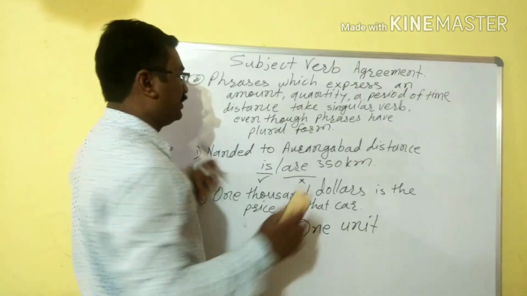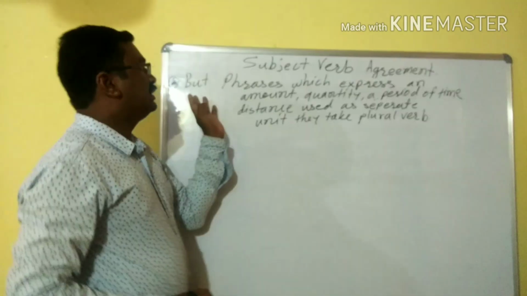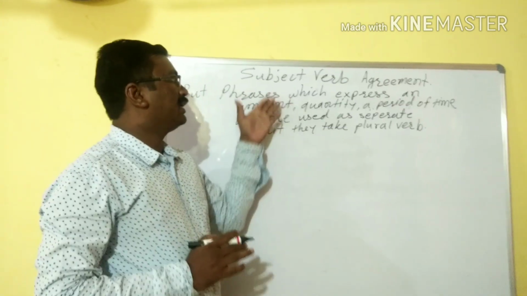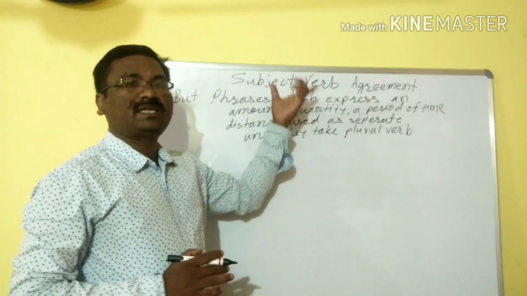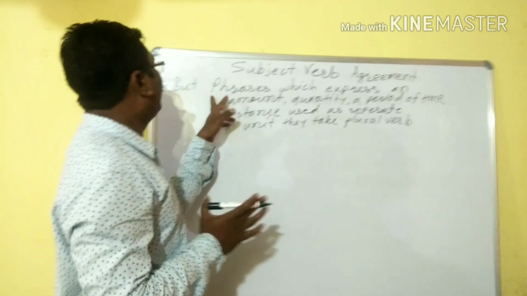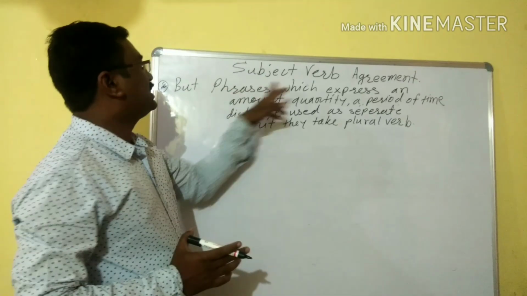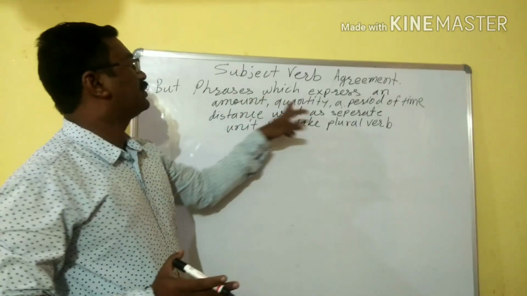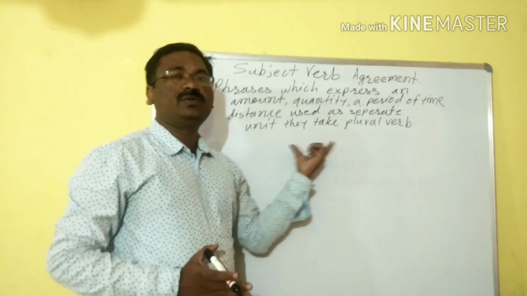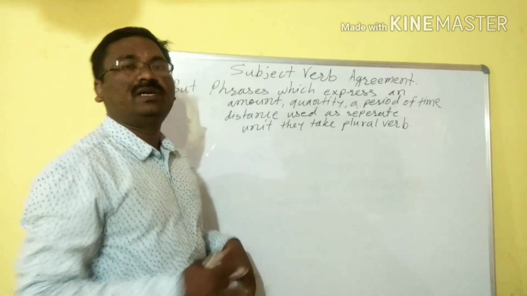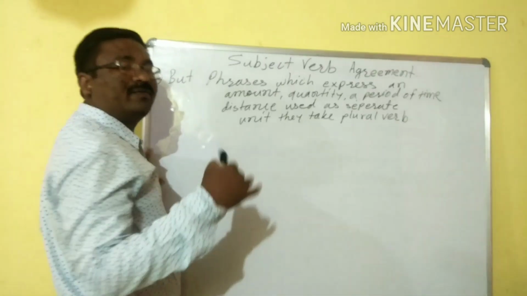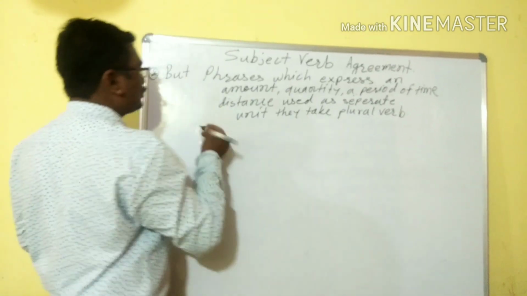Just see here. Okay. So see this rule we have studied earlier. If these units of time, phrases, such kind of things are used as one unit, then a singular verb is used. But phrases which express an amount, quantity, period of time, distance, and they are used as separate units, will take a plural verb. We will take the same example of the Nanded to Aurangabad journey.